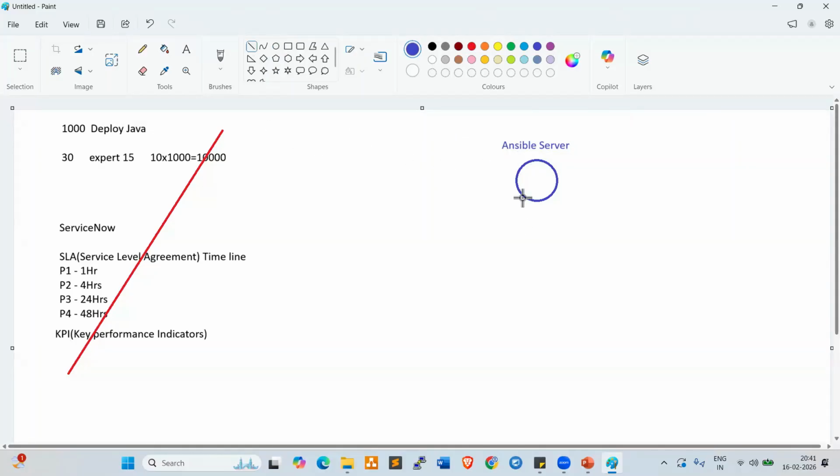Now we have 1,000 servers available here, which are development servers, QA servers, and also production servers.